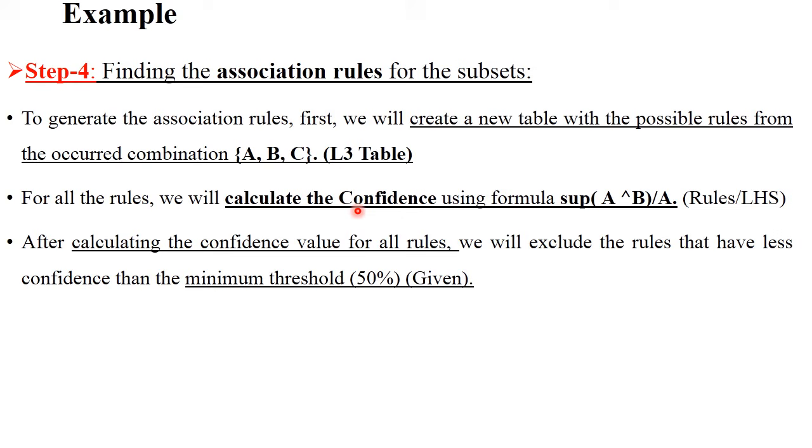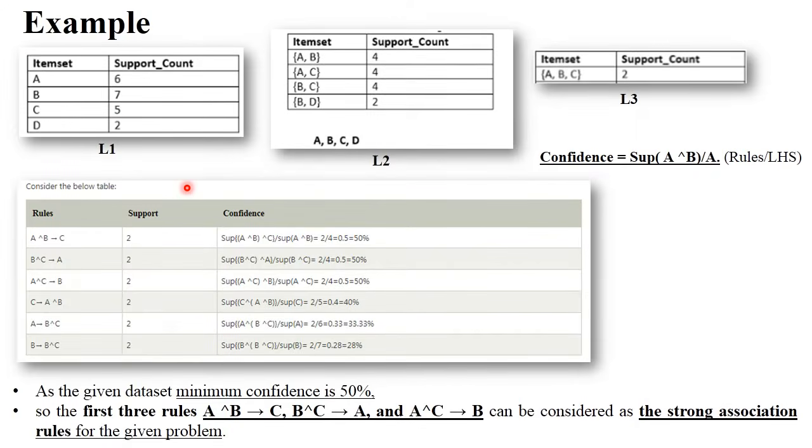For that purpose, you need to use the confidence formula, and the confidence formula is this: support of A to B upon support of A. This is the formula of confidence, and in your given data set, the minimum confidence value is 50%. So let's see the next. Right. Now see here, this is your step 4. In step 4, you need to generate this table. The first column is rules, the second is support, and the third is confidence.